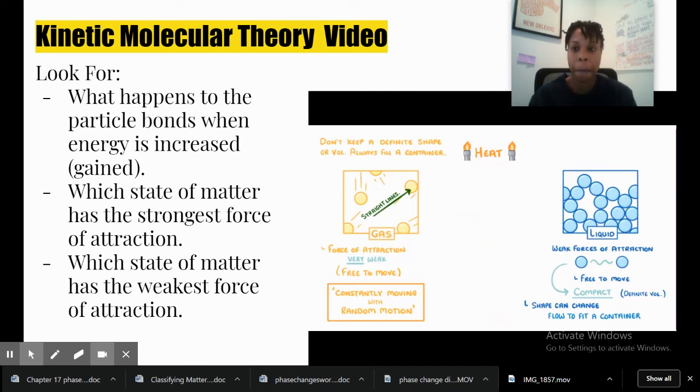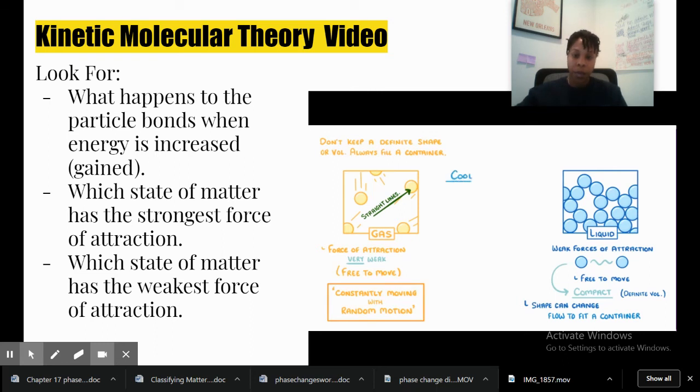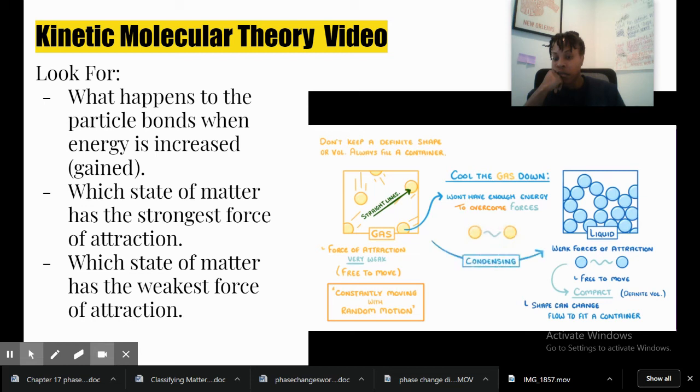When we heat up a gas and the particles get more energy, and so travel faster, the gas will either expand if the container it's in is expandable, like a balloon, or if the container is fixed, then the pressure will just increase. On the other hand, if we cool the gas down enough, then the particles won't have enough energy to overcome those forces of attraction between them, and so bonds will start to form between the particles, condensing the gas into a liquid.